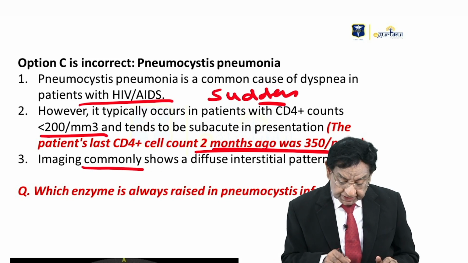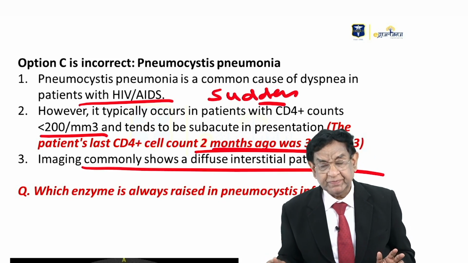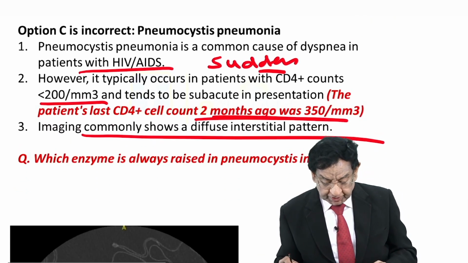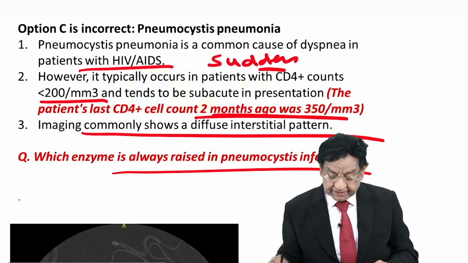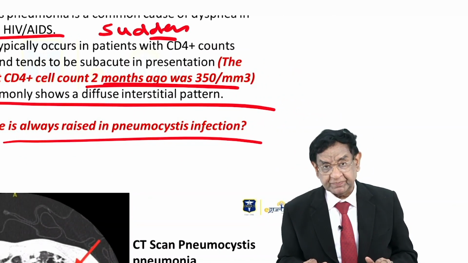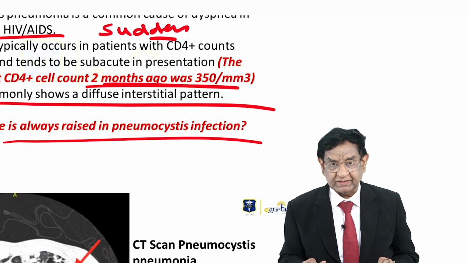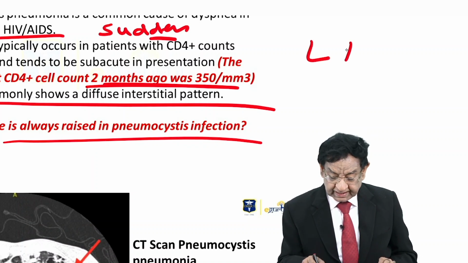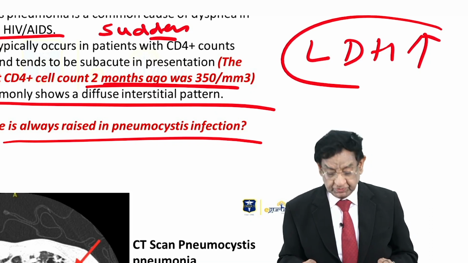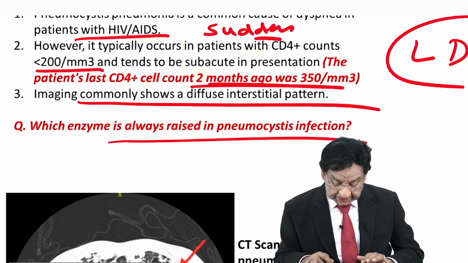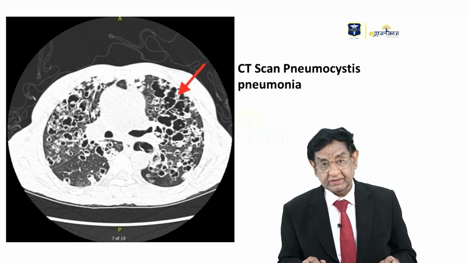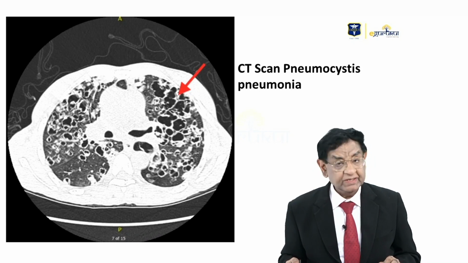Moreover, imaging shows a diffuse interstitial pattern, right? Now, again, I have one more question for you. Stop the video, write down the answer. Which enzyme is always raised in pneumocystis infection? Stop the video, write down the answer. Answer is LDH, it is always raised. Okay. So now let's look into this, this is the pattern we get in pneumocystis. Interstitial pattern is there. So this cannot be.